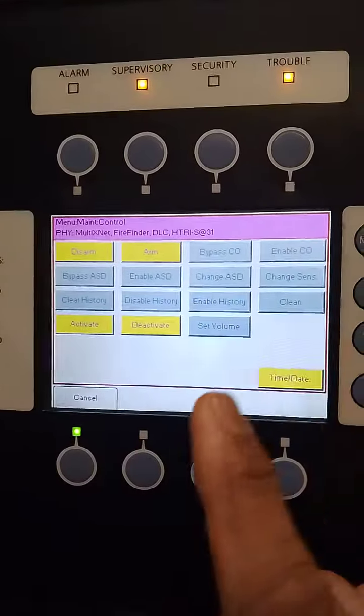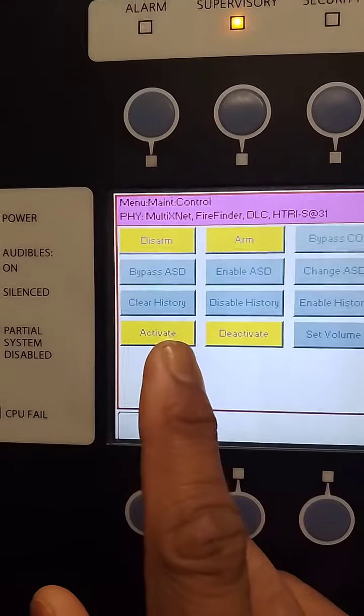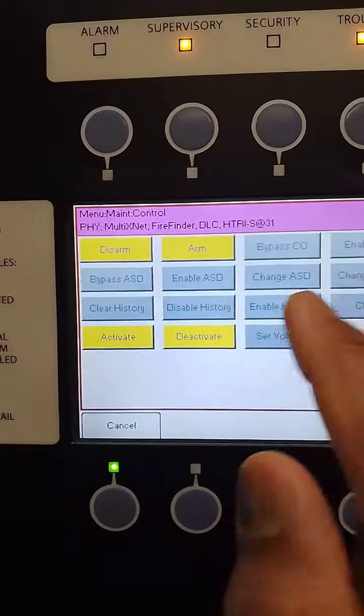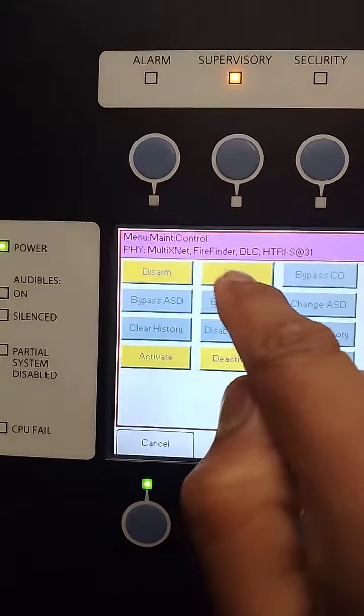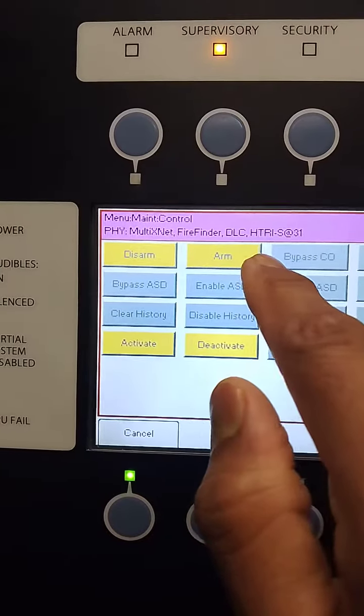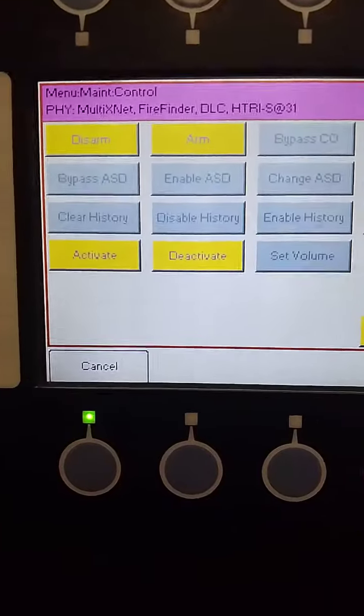Okay, you see disable. Okay, this is the activate. Same, you need enable there, this ARM ARM. This is the enable for any device that you disabled before. This one, push and put enter.